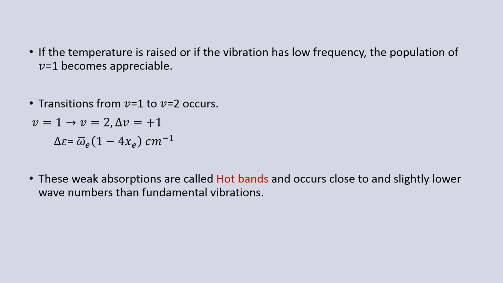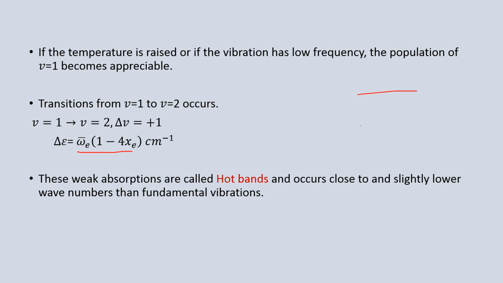One more thing: if the temperature is raised or if the vibration has low frequency, the population at the v = 1 state becomes appreciable. So there is a possibility for transition from v = 1 to v = 2 state. The energy change is ω̄e (1 − 4xe).